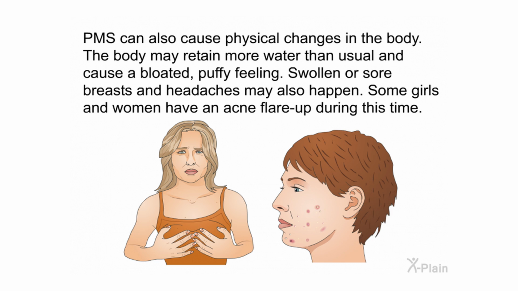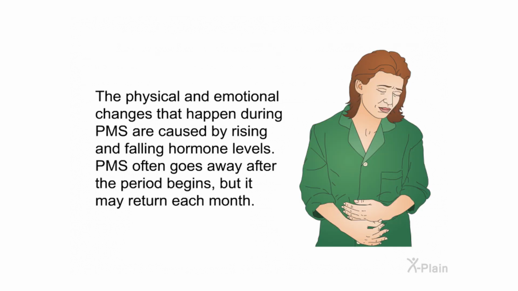PMS can also cause physical changes in the body. The body may retain more water than usual and cause a bloated, puffy feeling. Swollen or sore breasts and headaches may also happen. Some girls and women have an acne flare-up during this time. The physical and emotional changes that happen during PMS are caused by rising and falling hormone levels. PMS often goes away after the period begins, but it may return each month.